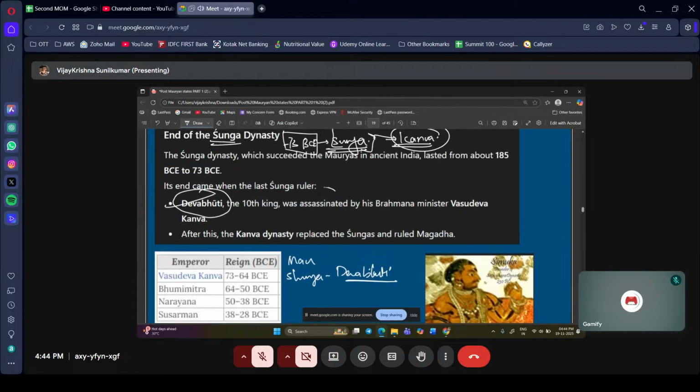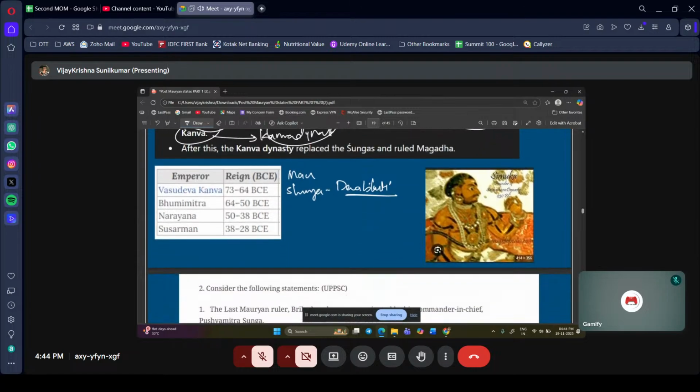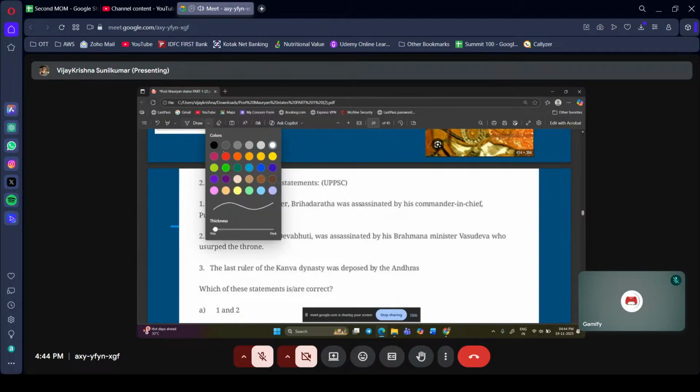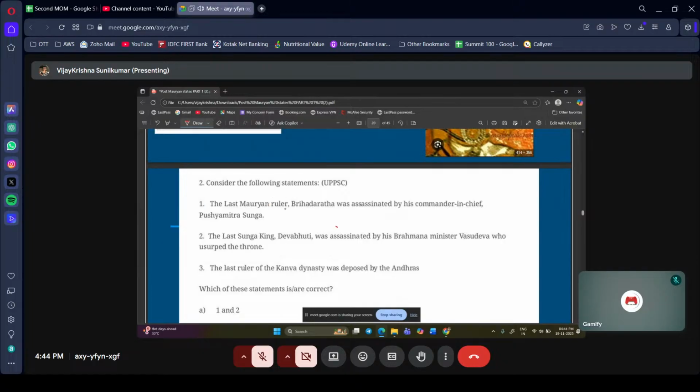He was assassinated by Vasudeva Kanva, which led to the formation of the Kanva dynasty. So the first ruler of Kanva is Vasudeva Kanva. The last Mauryan ruler, Brihadratha, was assassinated by his commander-in-chief, Pushyamitra Sunga.